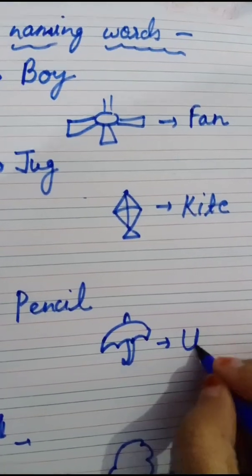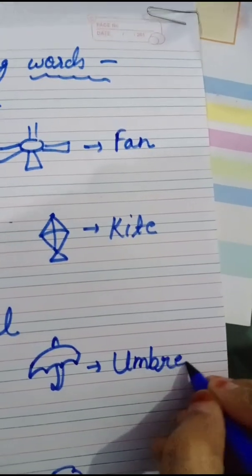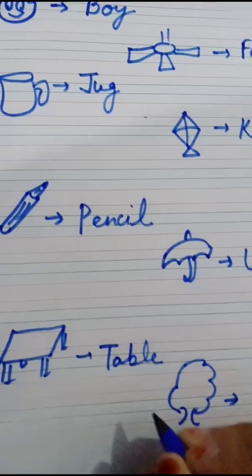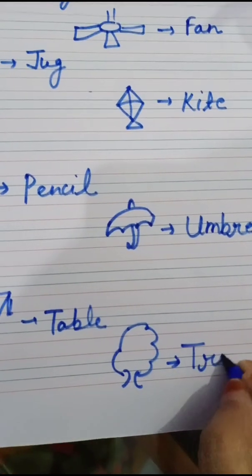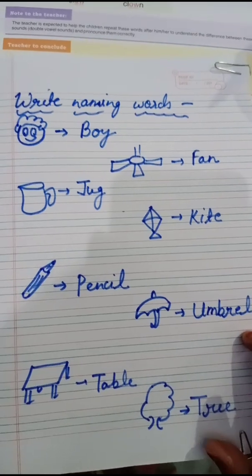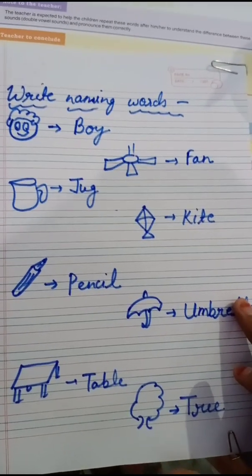Umbrella, U-M-B-R-E-L-L-A, umbrella. Table, T-A-B-L-E, table. Tree, T-R-E-E, tree. These all are naming words. Okay. So whatever the pictures you are drawing here, you have to color also.